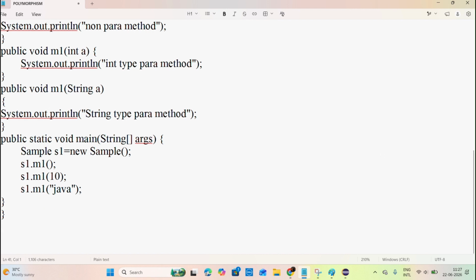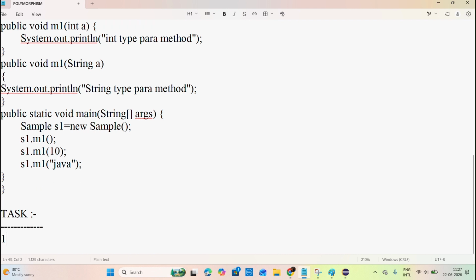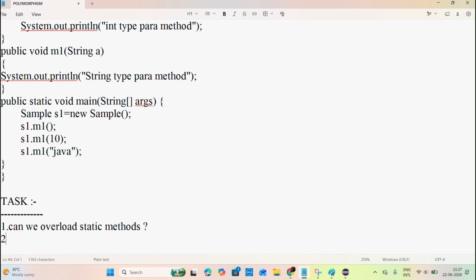Done. Now try to understand here. I'm going to give a few tasks. Please try to do them. Can we overload static methods or not?